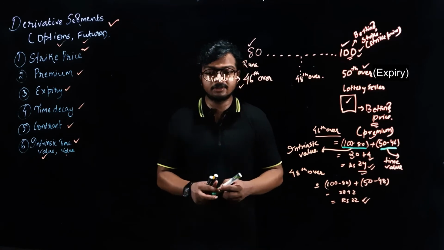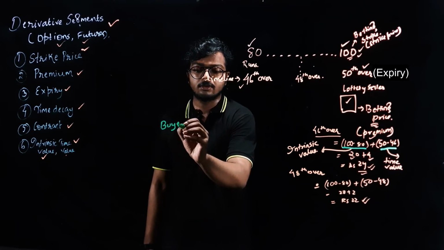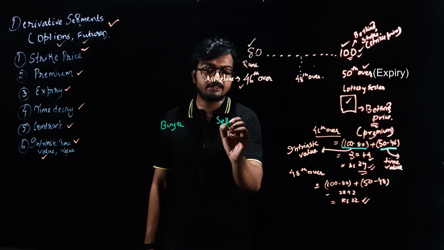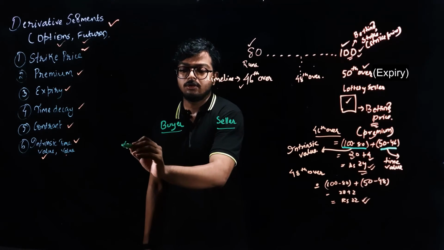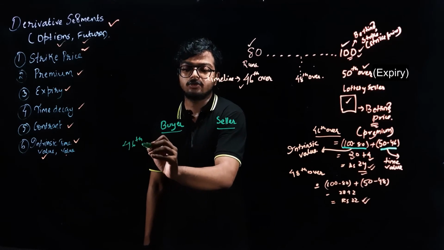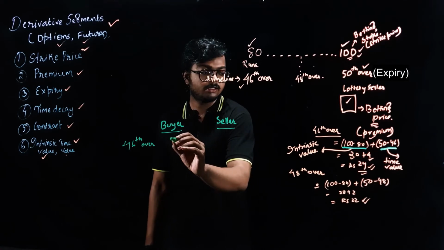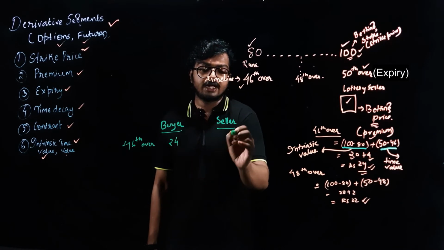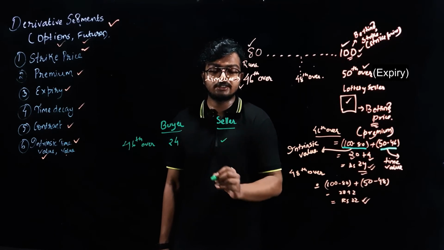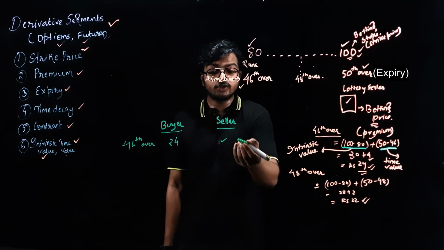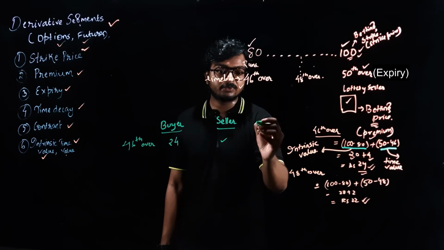Now let's see what exactly happened. You are the buyer here and here was the lottery seller. When it was the 46th over, you paid 24 rupees and the seller sold you one ticket and received this 24 rupees as the premium.